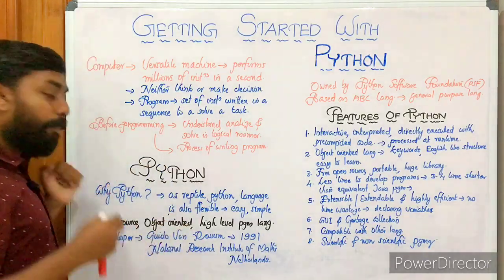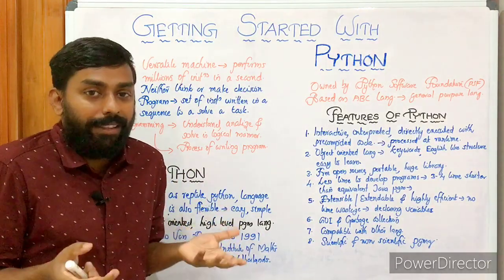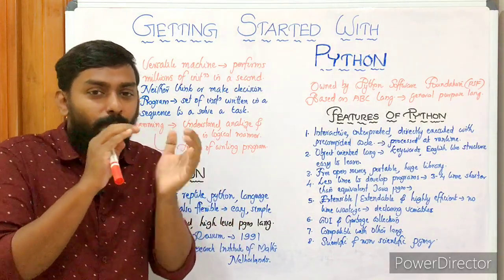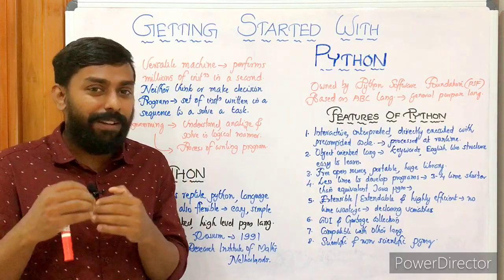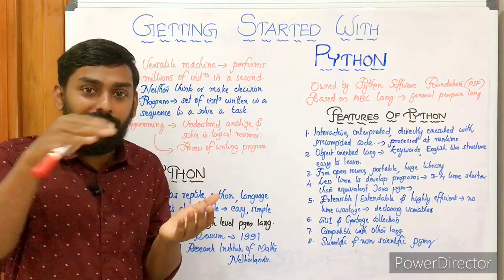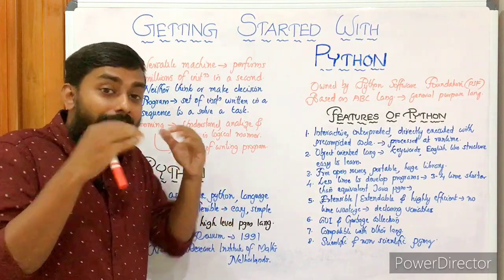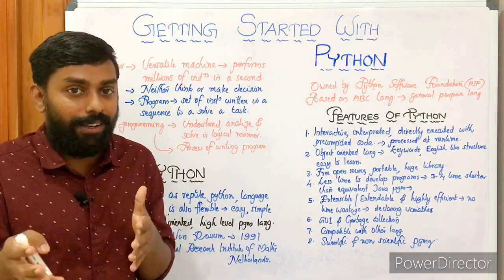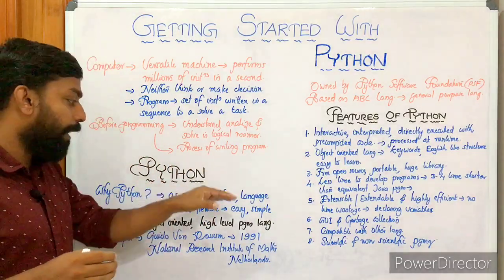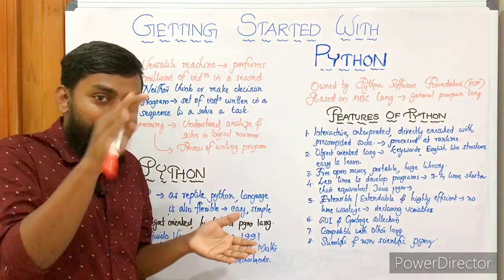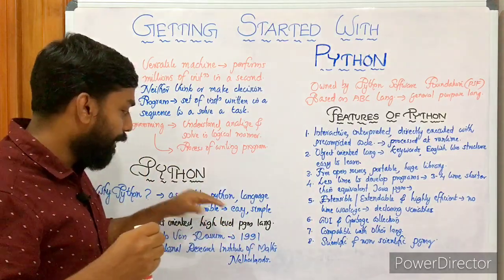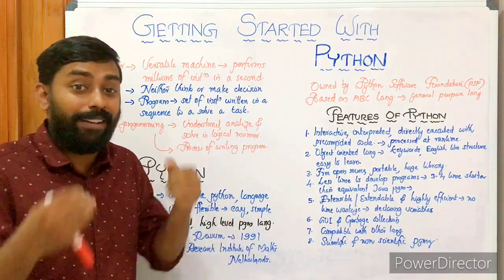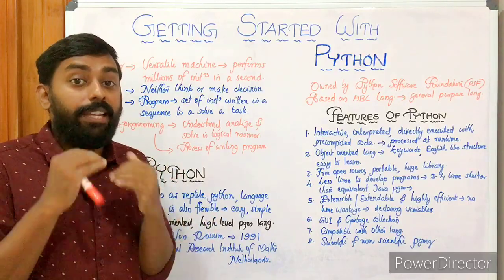Why Python? Why are we learning Python? Python is the name of a reptile, right? A snake. You know why such a name, Python? Because we can derive, it's our interpretation of course, that it is very flexible. Snakes are so flexible. The language itself is also so flexible, very easy to learn. The reptile Python may not be that easy and simple, but the language is very easy and simple, easy to learn.